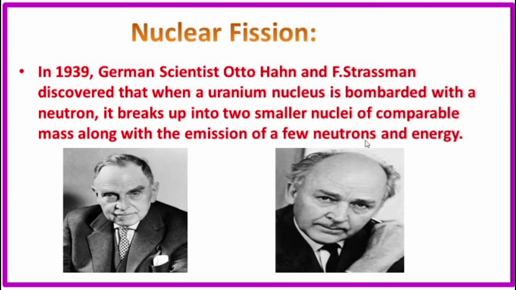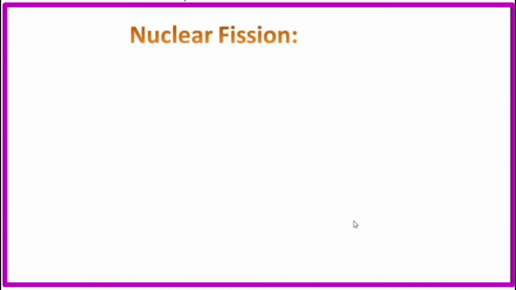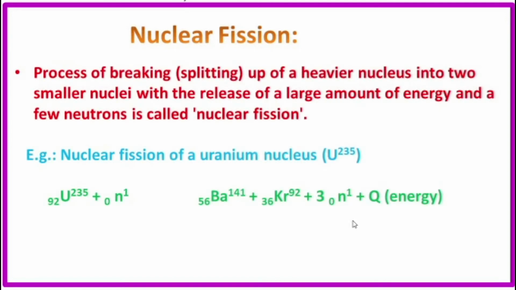What is a neutron? It is a subatomic particle of about the same mass as a proton but without an electric charge, present in all atomic nuclei except those of ordinary hydrogen. What is nuclear fission? The process of breaking or splitting up of a heavier nucleus. 92 uranium 235 is a heavier nucleus.